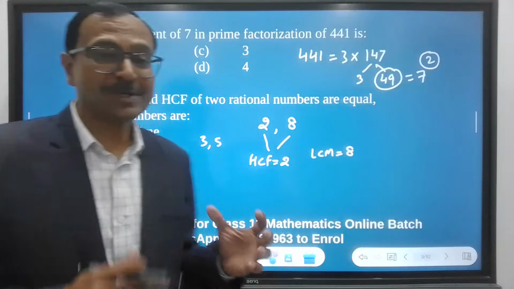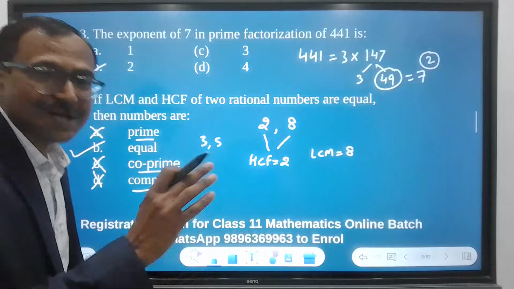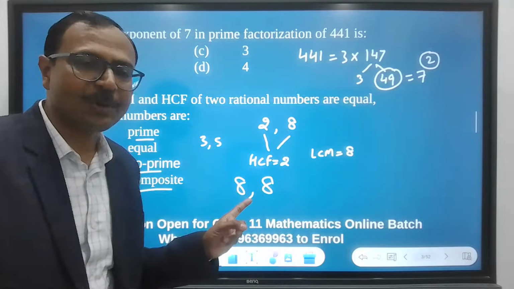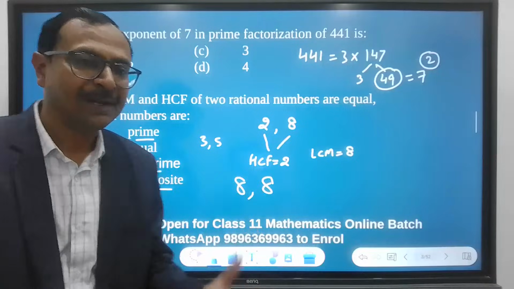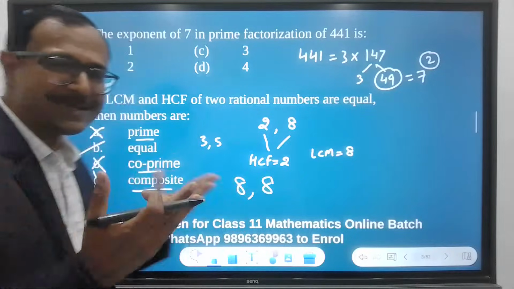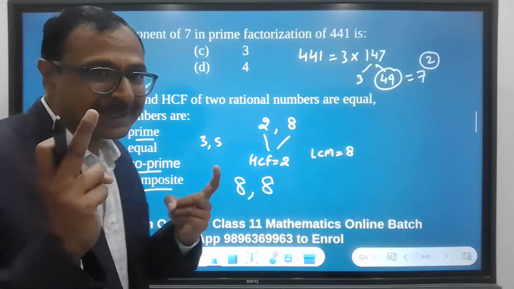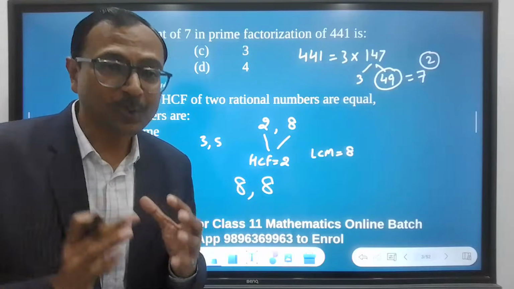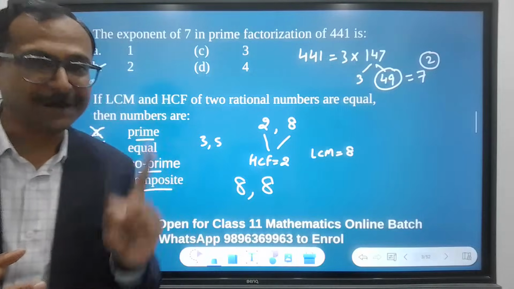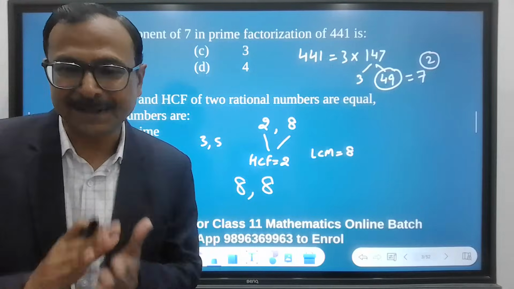Why so? Because if you take two numbers which are equal, like 8 and 8, what is their highest common factor? It is 8 only. And what is their LCM? It is 8 only. Pretty simple, right? So don't overthink. Sometimes, what you get in the mind for the first time often gives you the correct answer. And that's where smartness is.